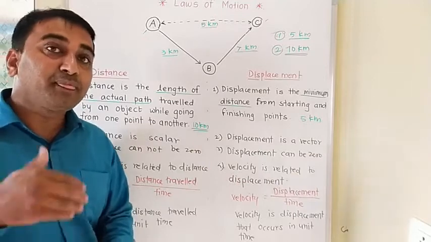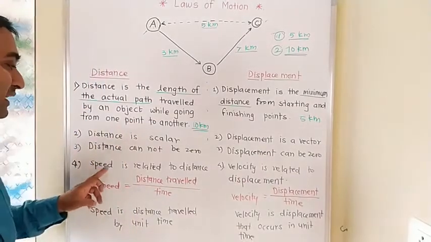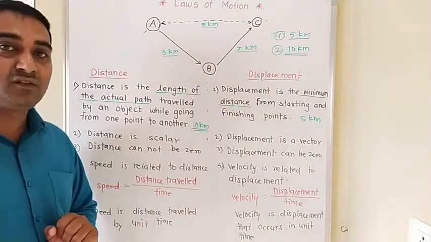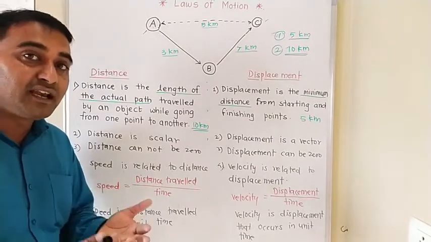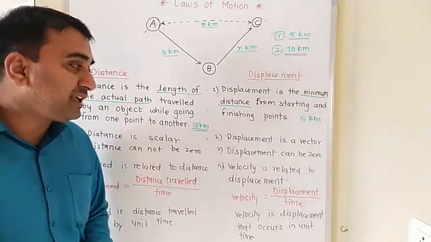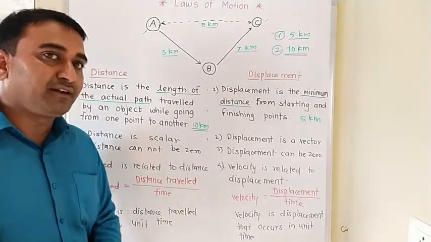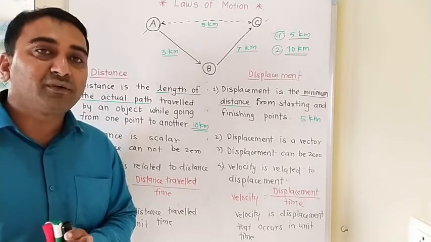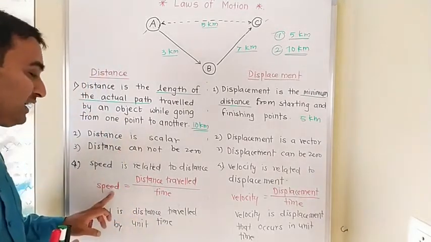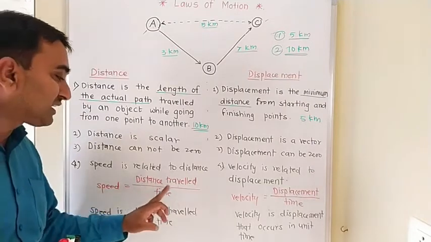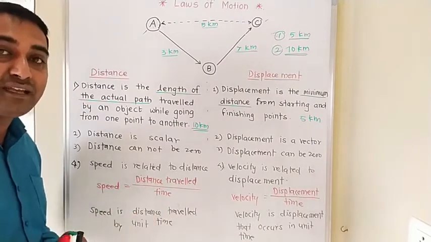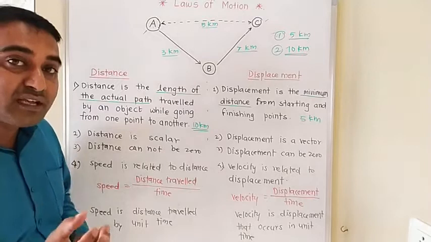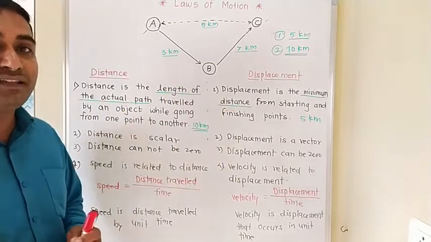I have explained. The next point is here, speed is related to distance. Speed is related to distance, but velocity is related to displacement. When we focus on the formulas, see here, speed is equal to distance traveled divided by time. That means in how much time, how much distance has traveled by that object.